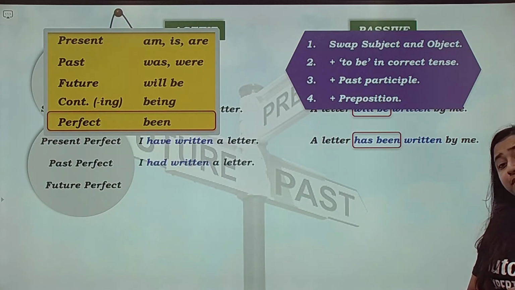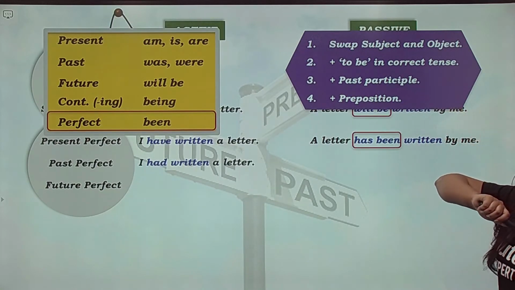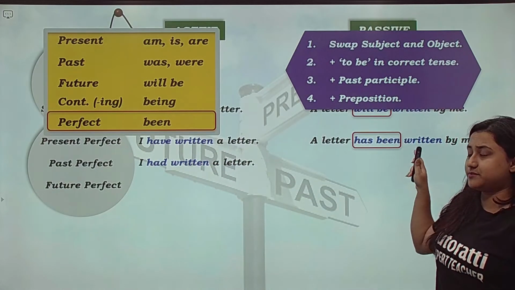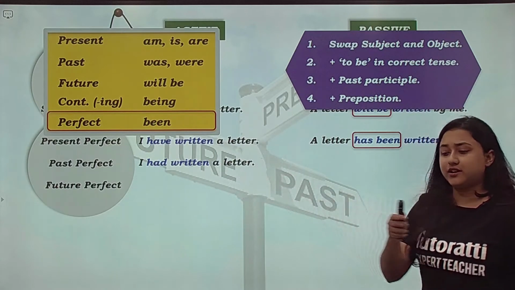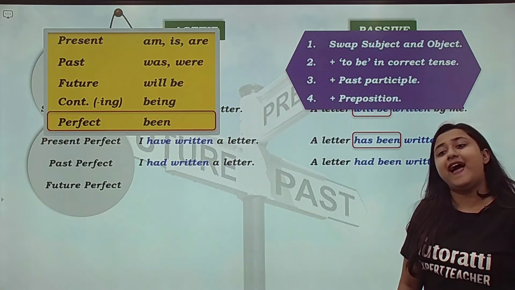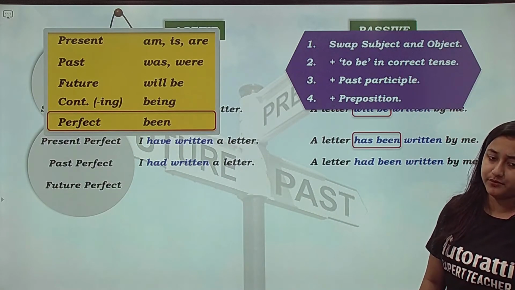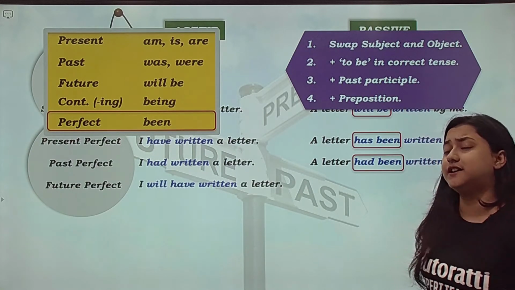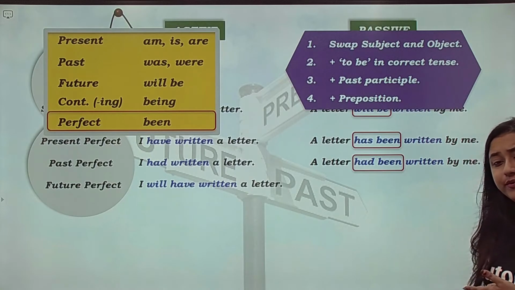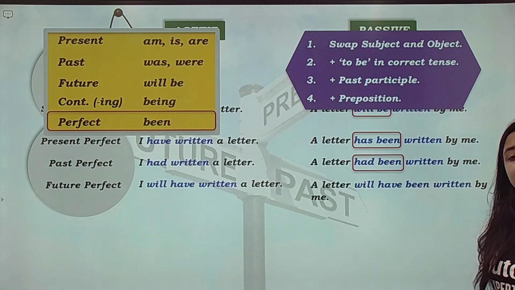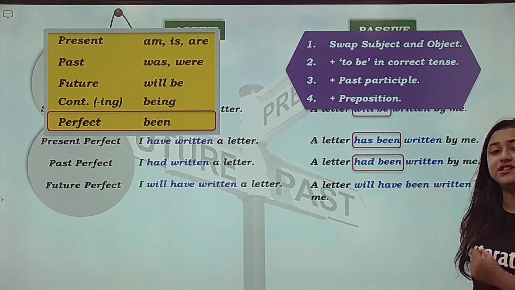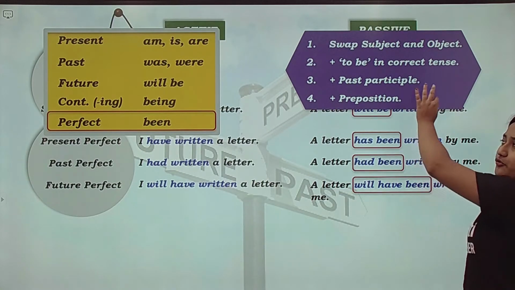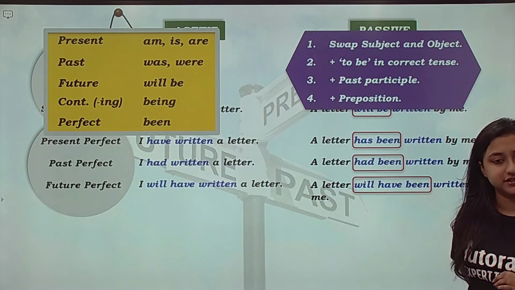Next one, past perfect. I had written a letter. A letter had been written by me. Future perfect. I will have written a letter. So the answer would be a letter will have been written by me. Okay, just follow these 4 rules and you will always get the answer correct.